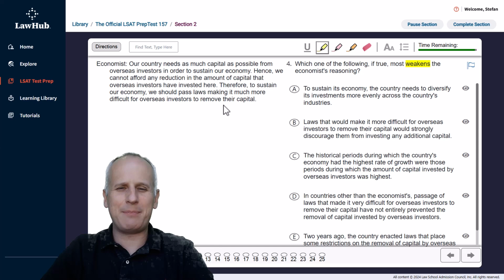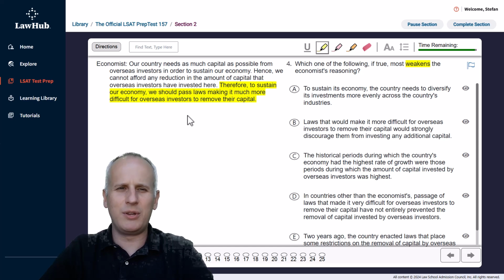Now, we do have two transition indicators that might lead into a conclusion with hence and therefore. And when this happens, you just want to consider the direction of support. Does the second sentence in this case support the third sentence, or does the third sentence support the second sentence? And it should be relatively apparent that the second sentence about not being able to afford any reduction in the amount of capital that is invested by overseas investors is directly leading to the final recommendation from the economist, which is we should pass laws making it much more difficult for overseas investors to remove their capital.